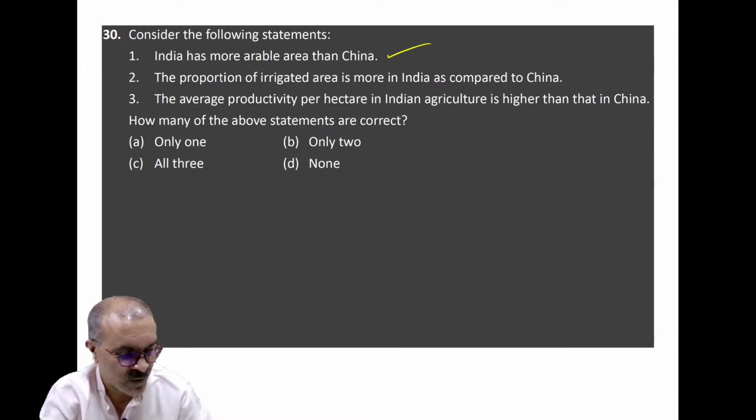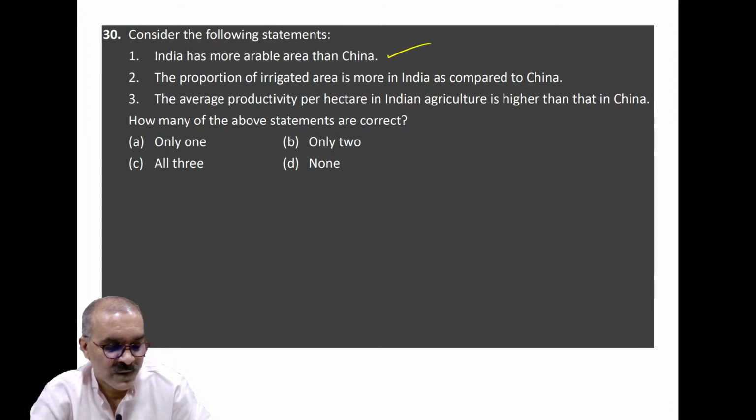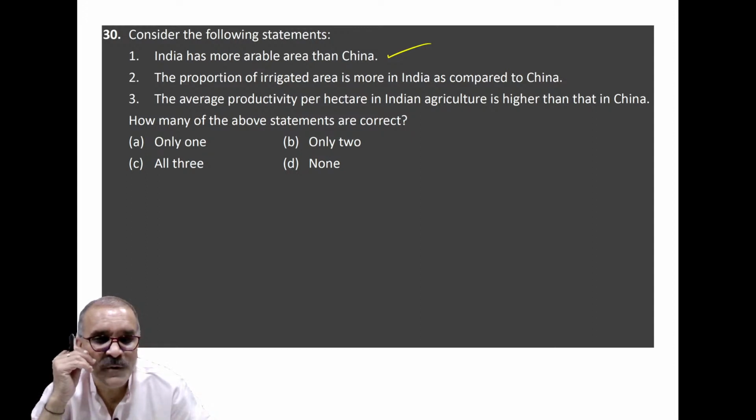So let me share you some idea about the arability and arable land area of India. The story is that the arable land is India and US roughly have over 20% of arable land of world. So statement 1 is correct. India's is largest, around 50% plus. Clear? While China has around 11%. Very high.